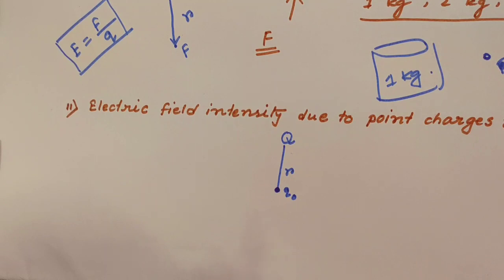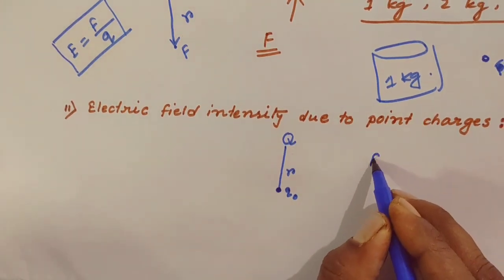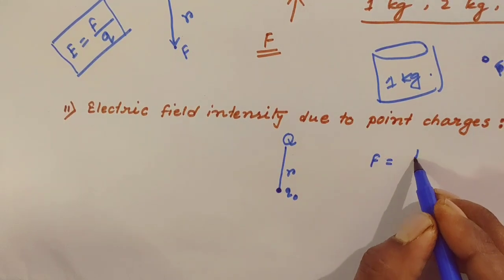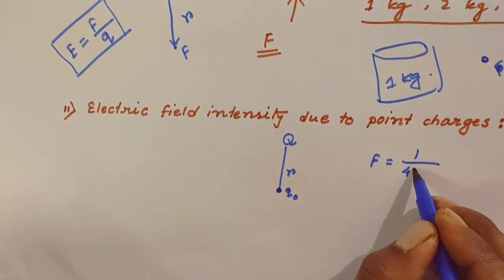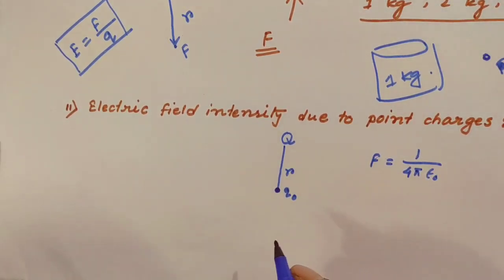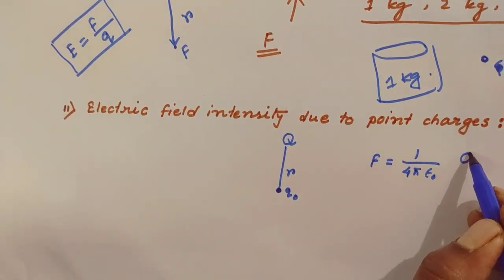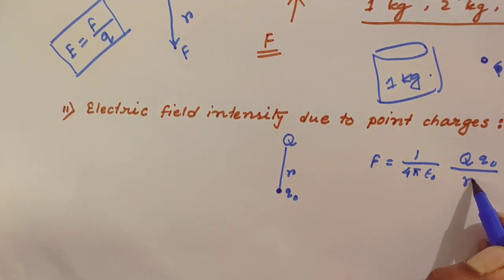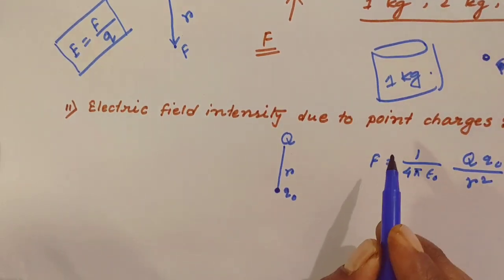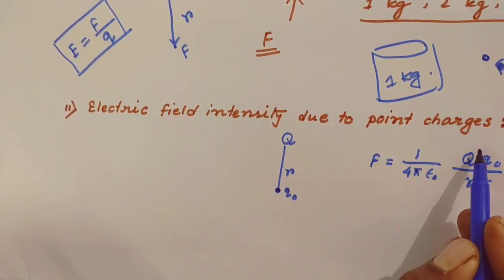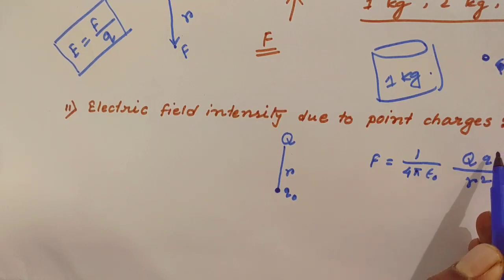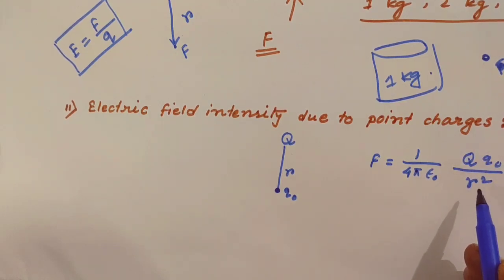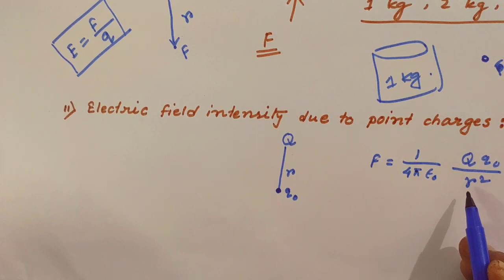Now you already know the force due to charges. The force is given by 1 by 4 pi epsilon naught, Q Q naught divided by R square. That is, the force is directly proportional to the product of the two charges and inversely proportional to the square of the distance.